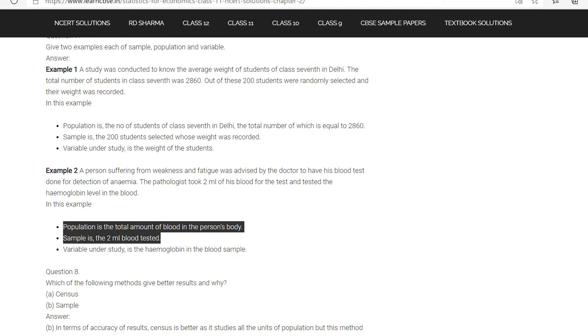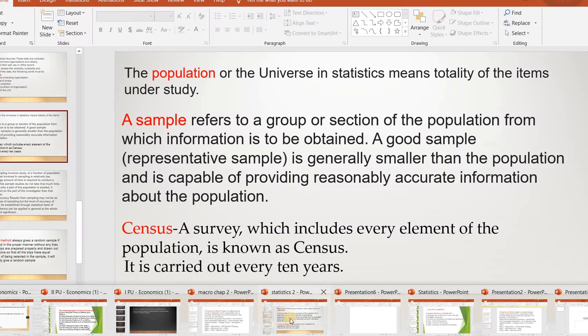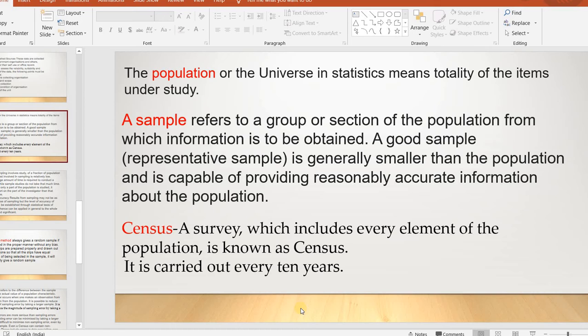Here, population means the whole or totality of the items. Sample refers to a group or section of the population from which information is to be obtained. A good sample is representative and generally smaller than the population. It will be smaller than the population and capable of providing reasonably accurate information about the population. It should be capable of providing proper information.